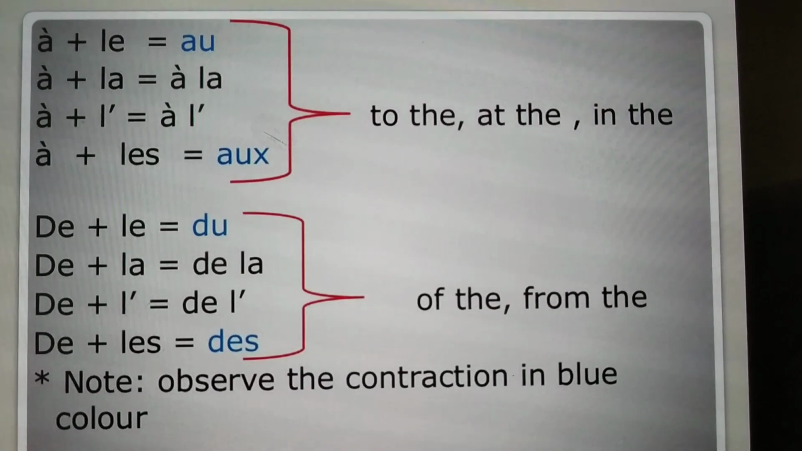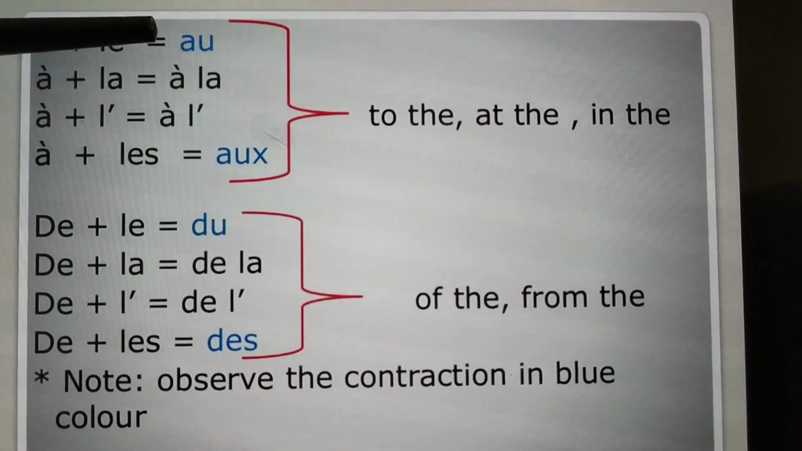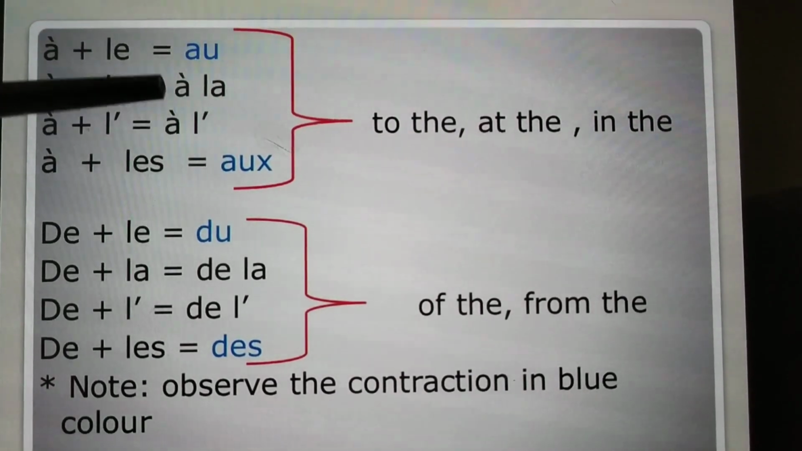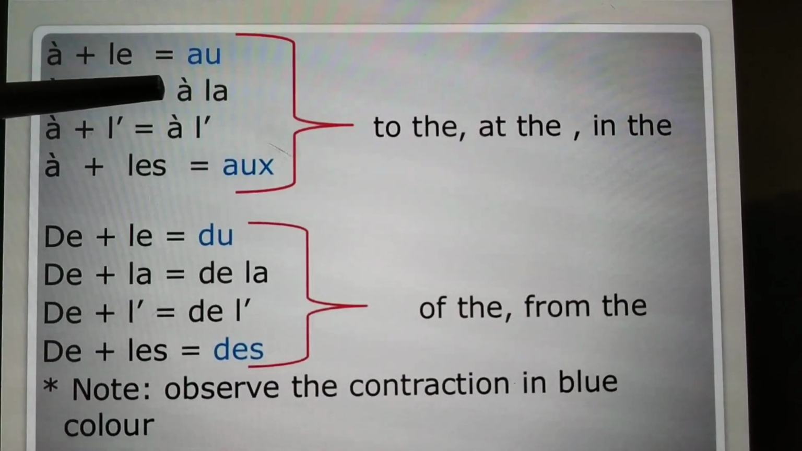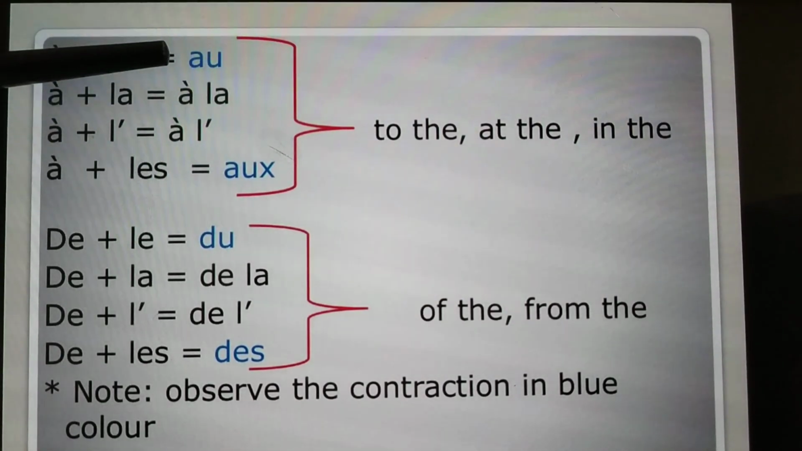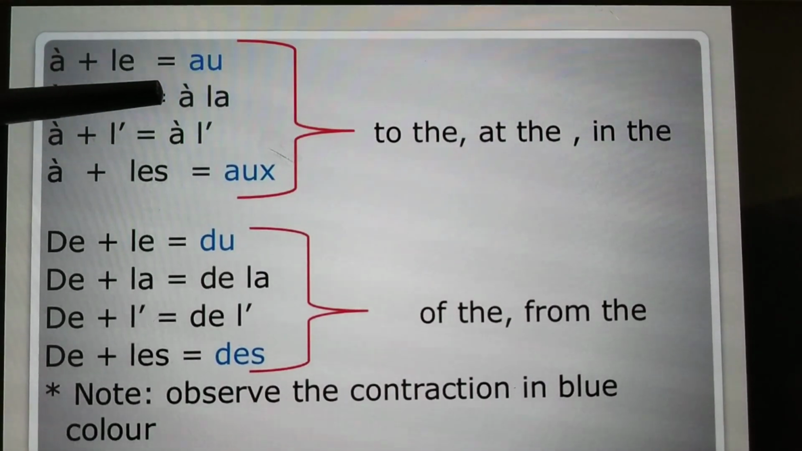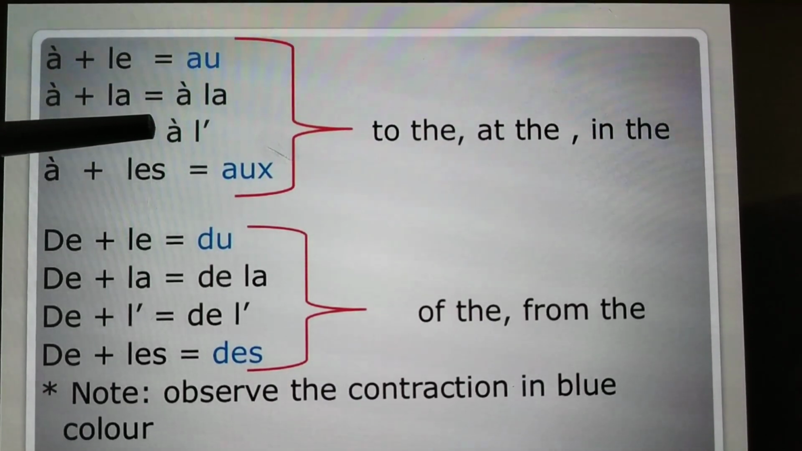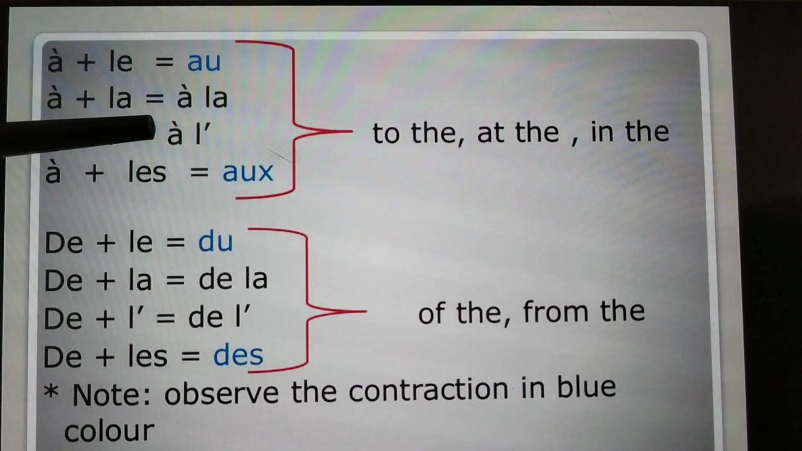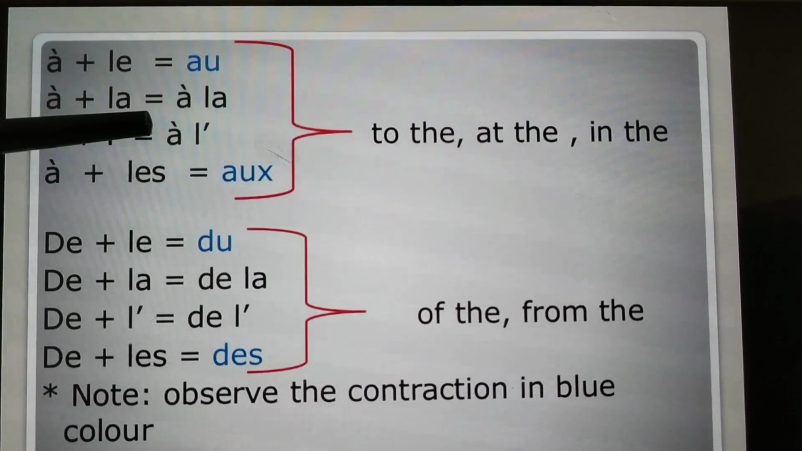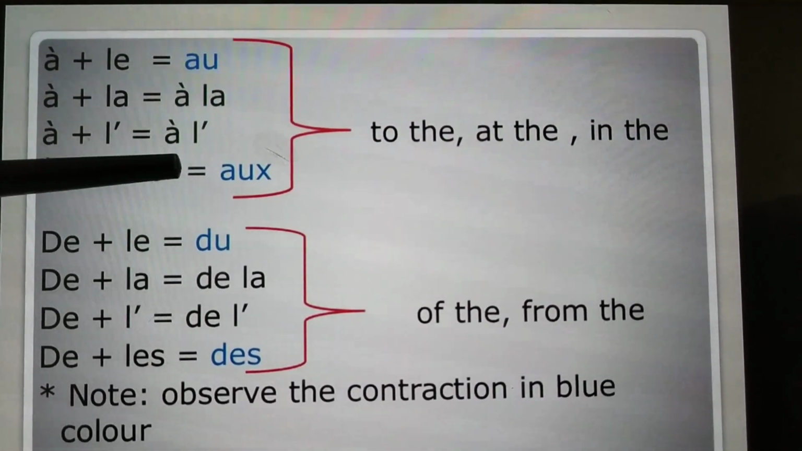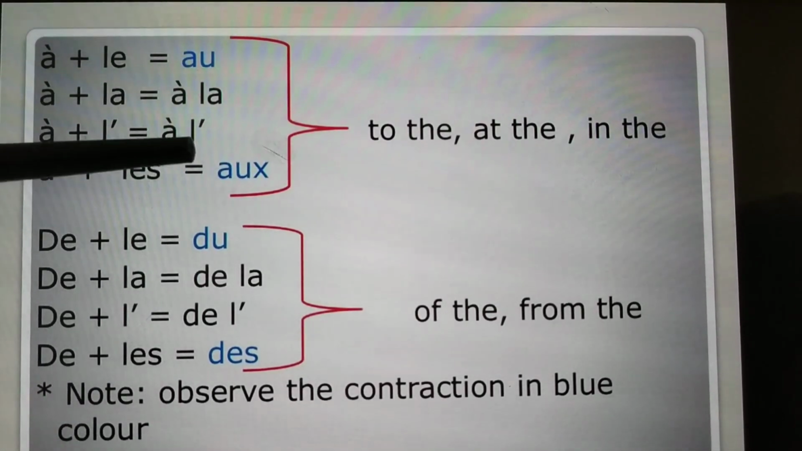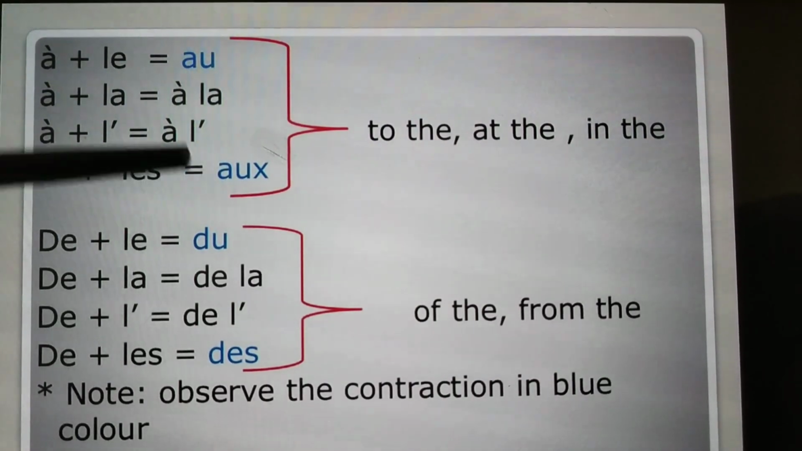Now how do we use them? When the nouns are masculine singular nouns, we use au. À la is used with feminine singular nouns starting with a consonant. So au is used with masculine singular nouns starting with a consonant, and à la with feminine singular nouns starting with a consonant. À l apostrophe is used with masculine or feminine nouns starting with a vowel or silent h. Aux is used with plural nouns. Okay, aux. Remember, for any plural nouns we use aux.